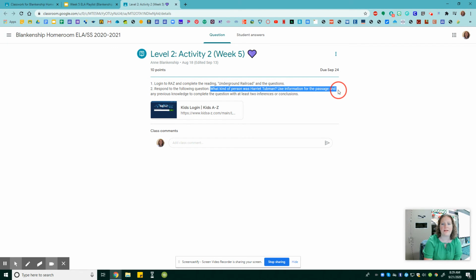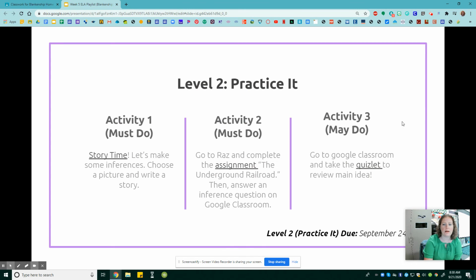Use information from the passage and any previous knowledge to complete the questions with at least 2 inferences or conclusions. So don't forget, you got to do the RAZ reading and the activity that goes along with it, and answer this question. Your may do activity is a Quizlet. This is going to be a lot of fun, so take this if you want some help reviewing main idea.